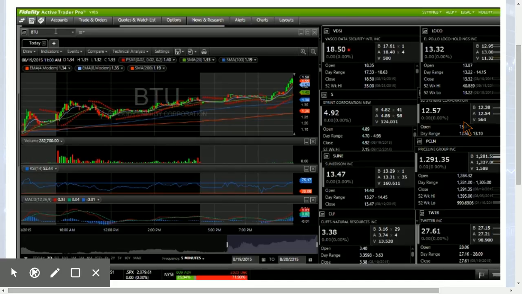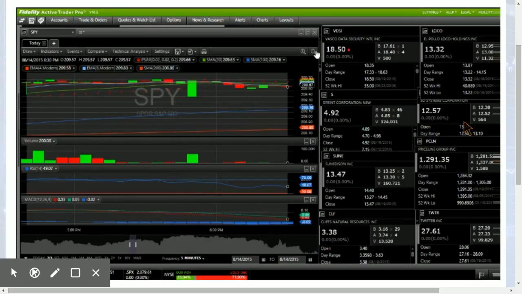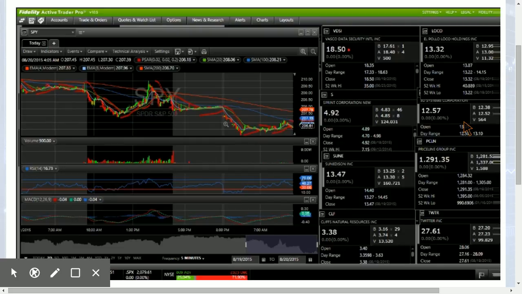Let's check back in with SPY and see if it's finding any strength here with 2 minutes to go into the open. Got rejected, trying to find a higher low. Let me zoom in here since we found our low pre-market.